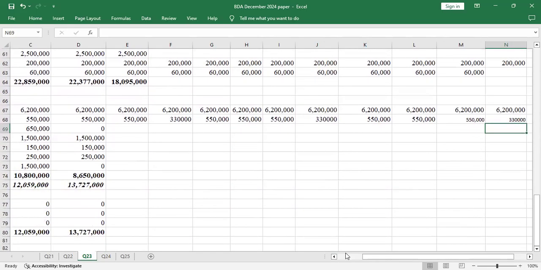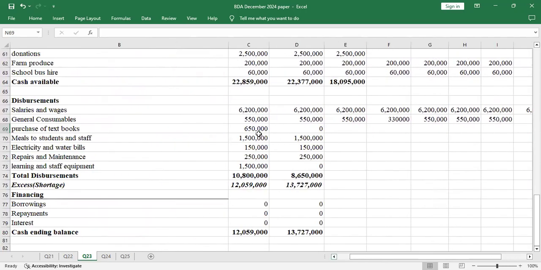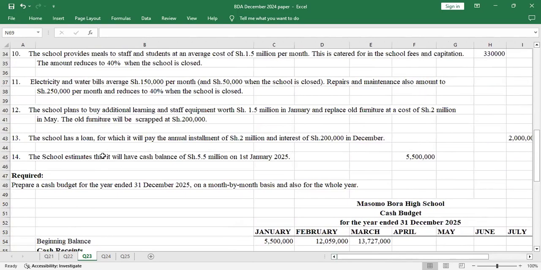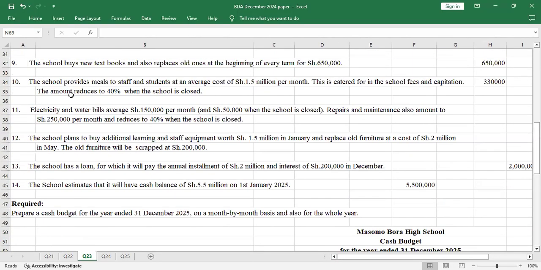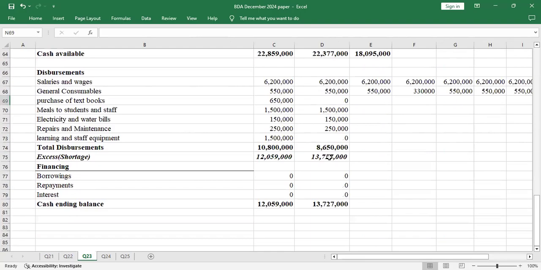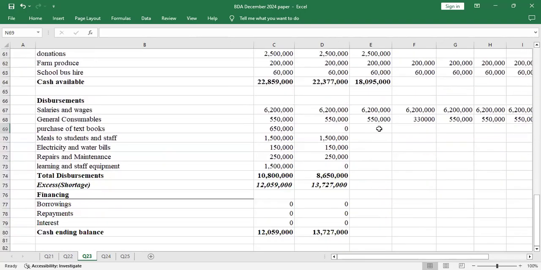So I'll continue. I'll go to purchase of textbooks. So textbooks, were they purchased monthly? The school buys textbooks and report forms at the beginning of every term. So that one will not apply. For the month of March, we'll have 0. No textbook purchase will be applied.